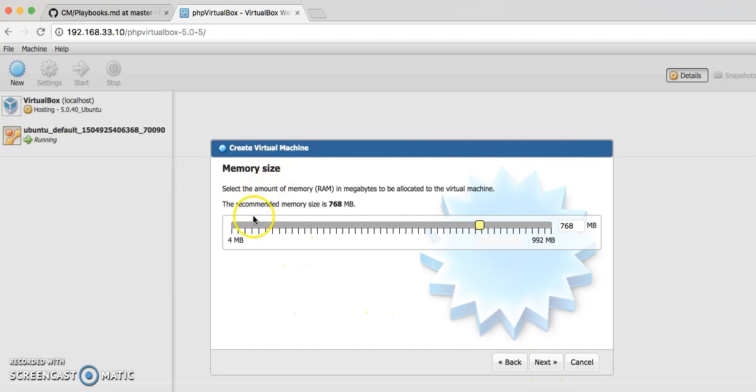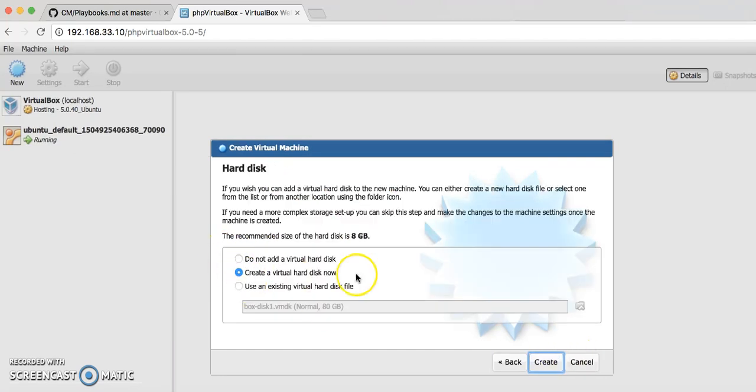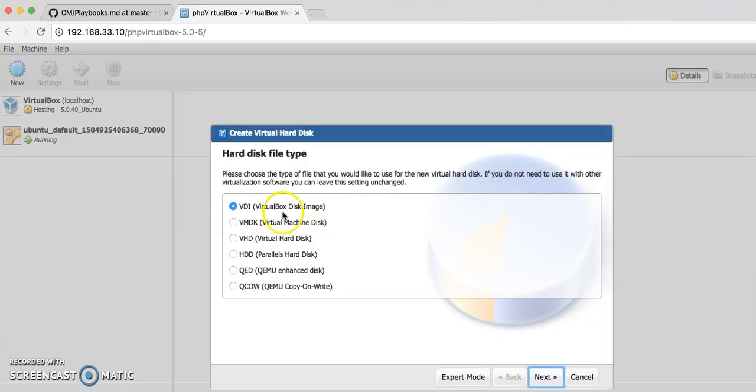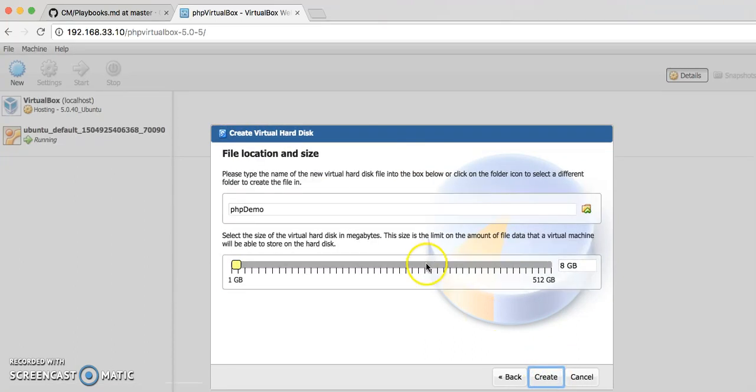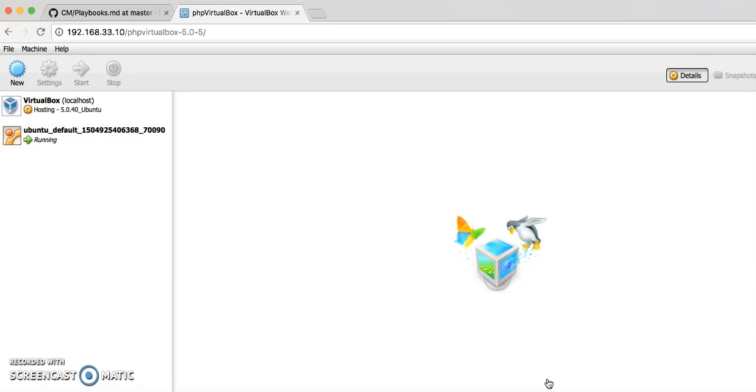Click on next. Then memory size 768 MB is fine. Next. I'm creating a virtual hard disk now. Create. And I'll select this VirtualBox disk image. Next. The storage on physical hard disk should be dynamically allocated. Then next. And then finally create.